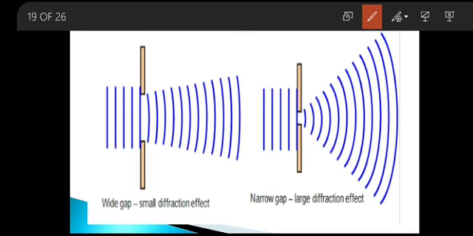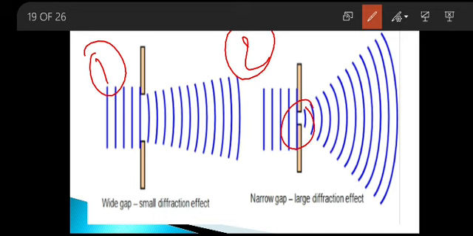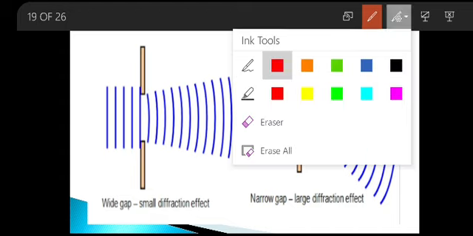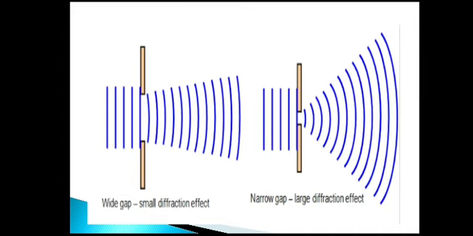Narrow gap here in this second case. This is your first case, this is your second case. You have a very little gap in the obstacle, so there occurs a large bending of light, and at last it tries again to return to the original straight path. So diffraction means bending of light rays with respect to obstacles. That is why whenever you switch on a torch light, you can see the bending of light rays coming in a V shape and then reaching the end as a straight line.